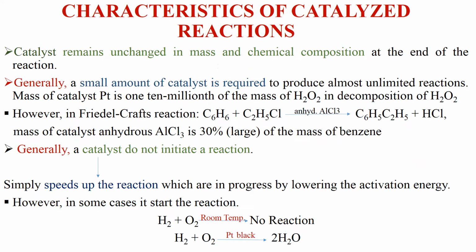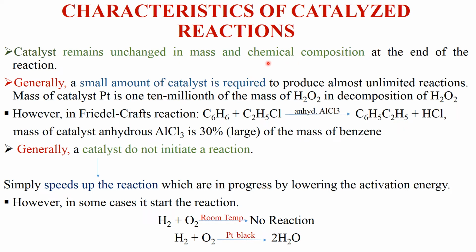Moving to the next slide, characteristics of catalyzed reactions. In this we will discuss the characteristics of those reactions which take place in the presence of catalyst. The first characteristic is that the catalyst remains unchanged in mass and chemical composition at the end of the reaction. It means that at the end of the reaction, the catalyst will remain unchanged in mass and chemical composition, though there may be a change in physical state.